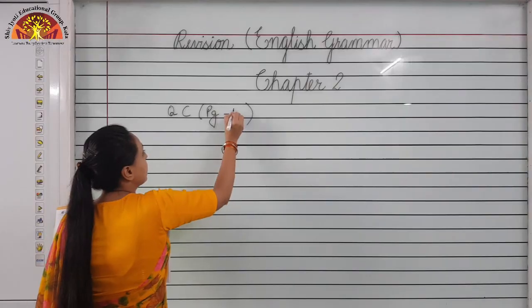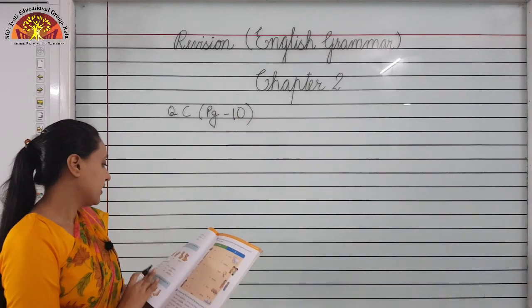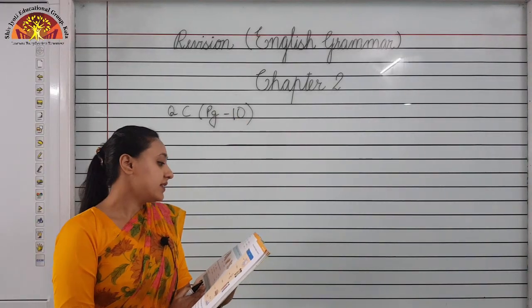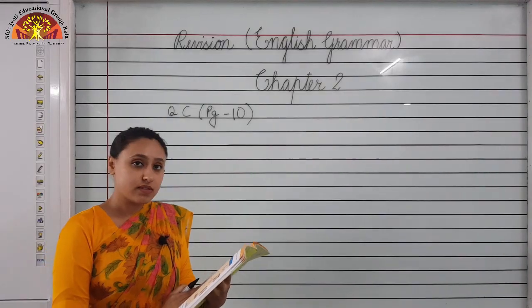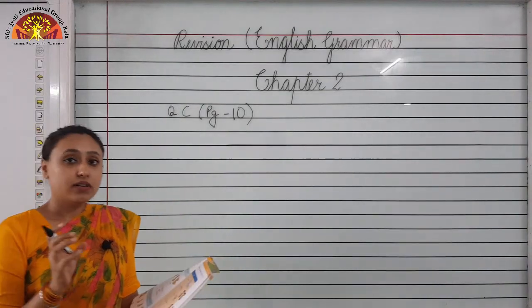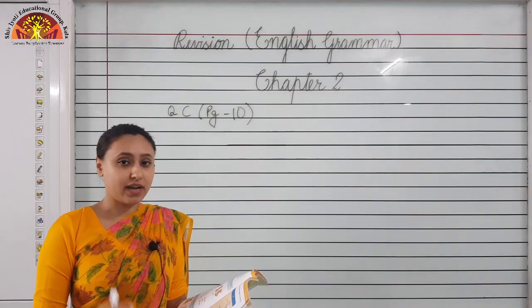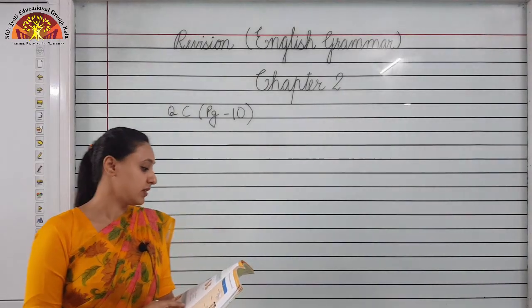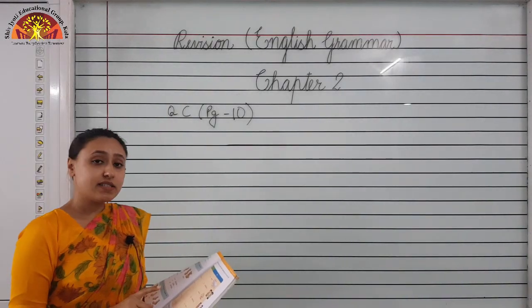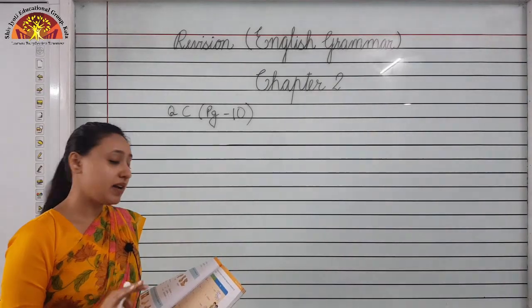Question C on page number 10. Write the plural forms of these nouns. In this question also, singular nouns are given to you. You have to change them to plural nouns. Now, in this, what do you have to do?